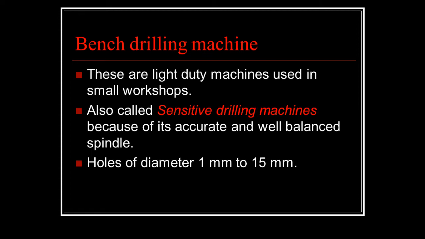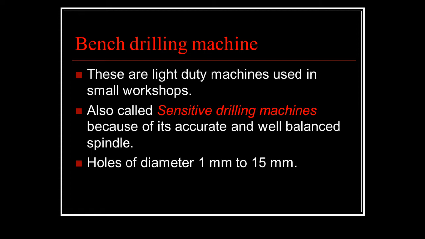It is called a sensitive drilling machine. It consists of parts like base, column, table, spindle, drill head, and the driving mechanism. The base is made up of cast iron, and it can withstand vibration. It may be mounted on the bench or on the floor, and the function of the base is to support all the parts of the machine on it.